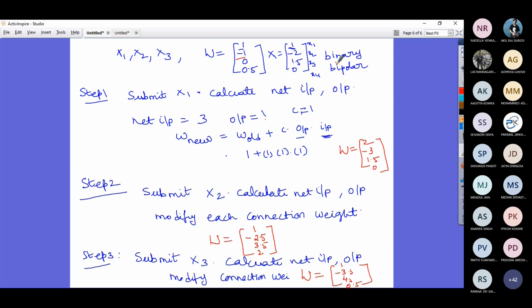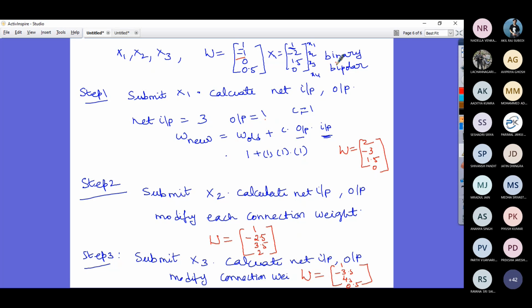Number 2 is the way we are proceeding. We are taking the input, submitting the input, and initially assigning random values to the connection weights. Once we submit the input, depending on the activation function we apply, we get an output.